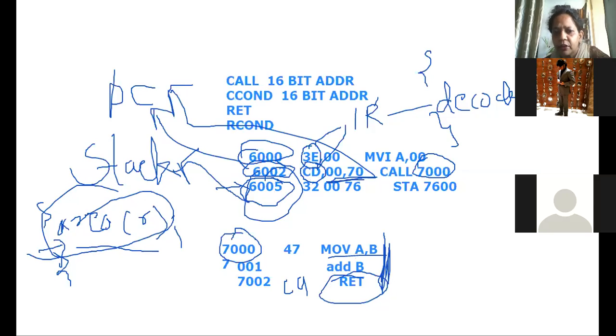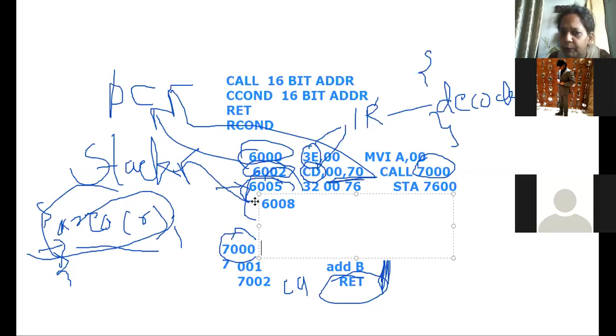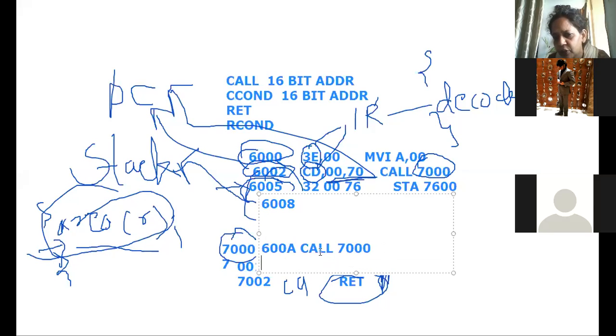Then whatever instructions you have, for example at 6008 and so on, will be executed. Suppose at 6008 again you have the call instruction, call 7000. Again, the same thing will happen. It will always return back to the instruction following the call instruction once the return statement is in the subroutine. Correct? Okay, so this is how in C++ also this same thing happens.